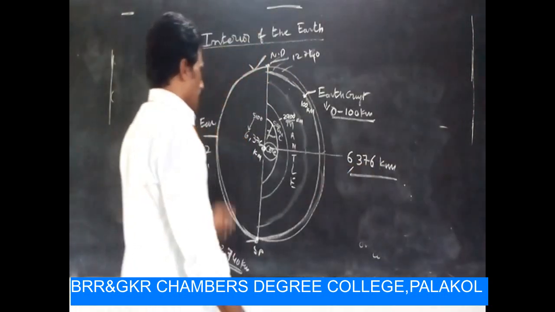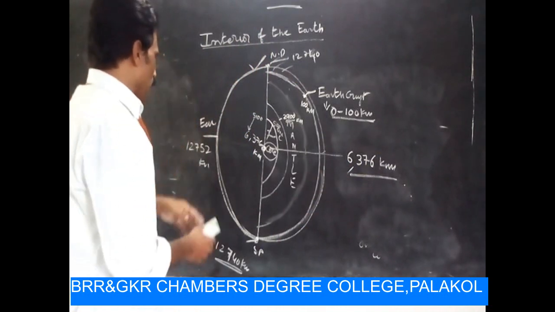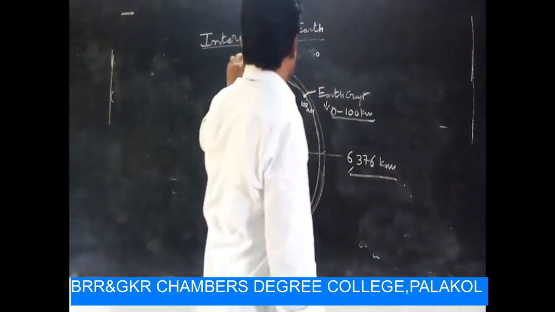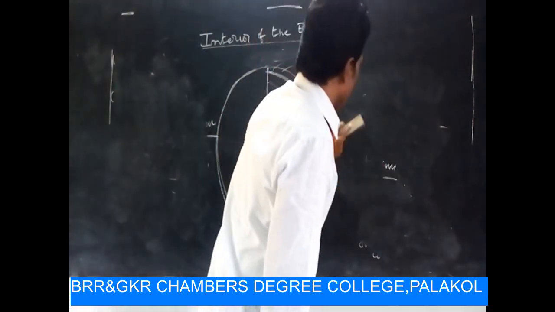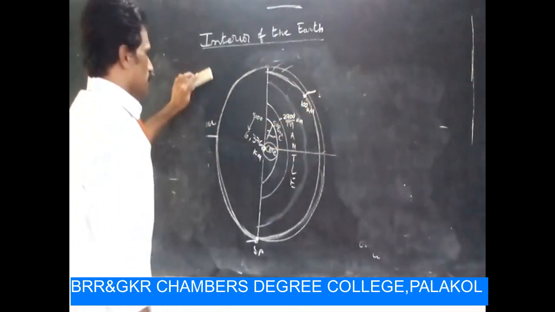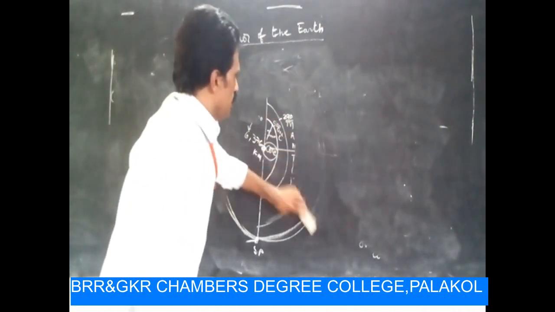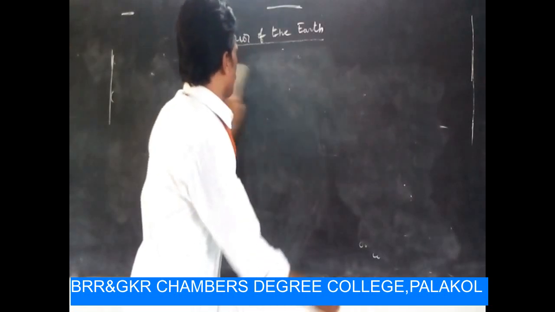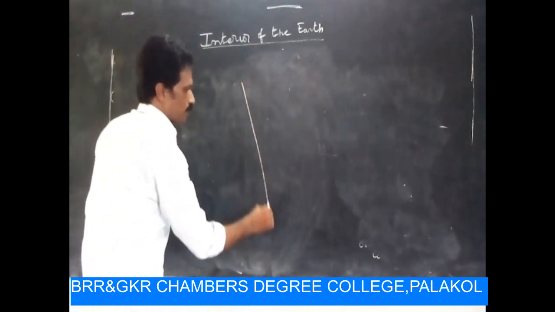Right. Now, what are the layers and what are the components existing in that? We give a broader explanation by another diagrammatic representation, like this.